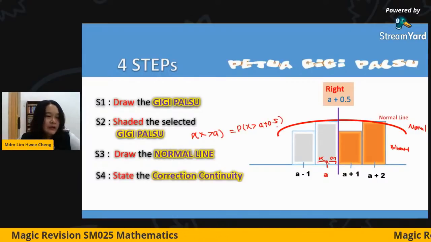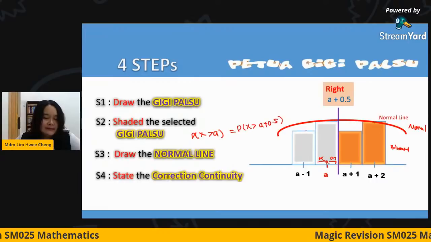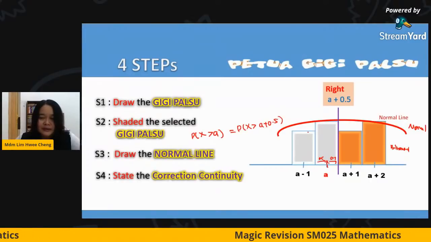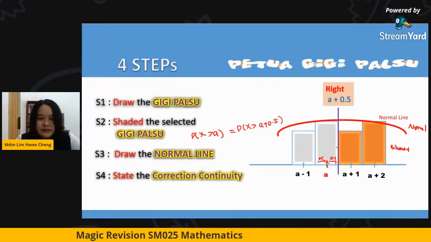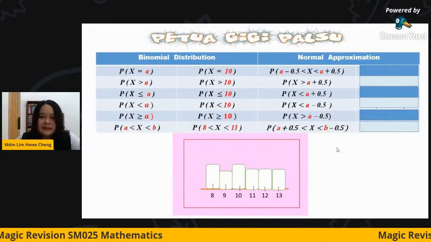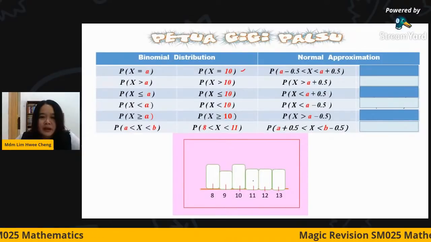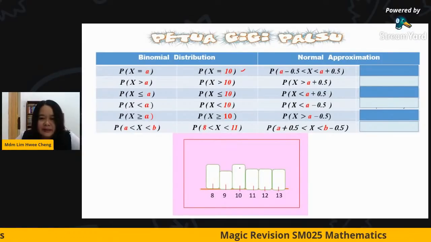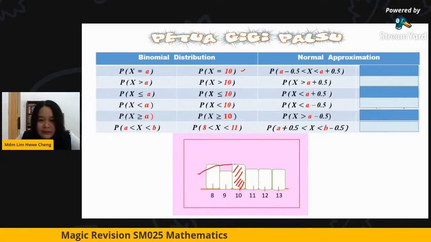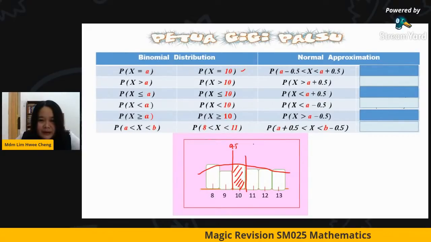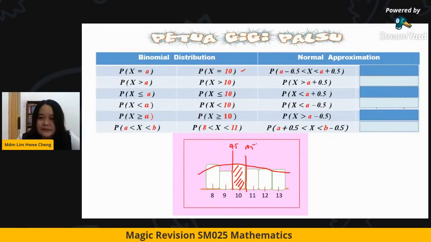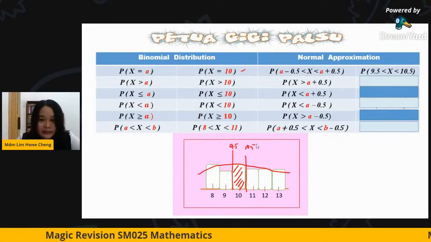You can kindly check your formula table. So they are the same. So you just use these 4 steps. You no need to memorize. You just do the shaded region like this. For example, let me show you the first one. For x equal to 10, how do I do the correction? I shade, then I do the normal bell. I cut. I will get 9.5 and 10.5. That is why I will get the region in between.